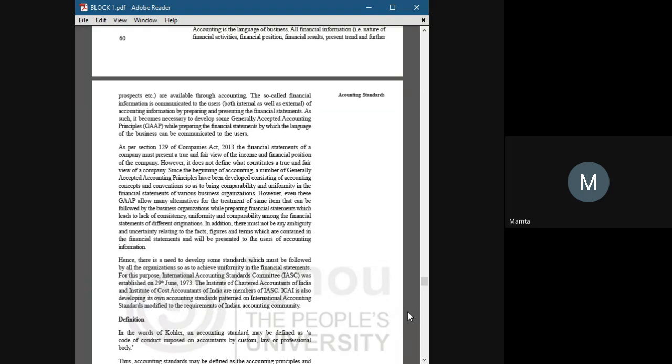The second one is Indian Accounting Standards, IAS, which is called Indian GAAP, and it is given by ICAI, the Institute of Chartered Accountants of India.